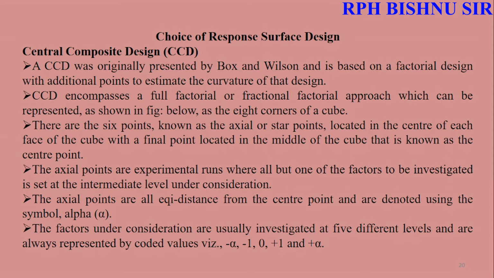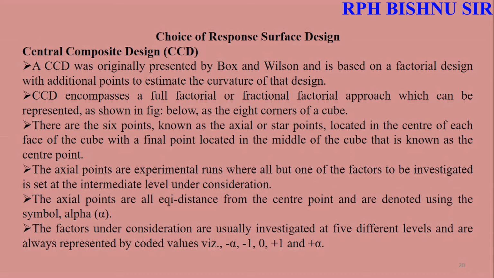CCD, central composite design, encompasses a full factorial or fractional factorial approach, which can be represented as shown below at the 8 corners of a cube. There are 6 points known as the axial or star points located in the center of each face of the cube, with the final point located in the middle of the cube, known as the center point. Like this, you have equal chances to make the dosage form.